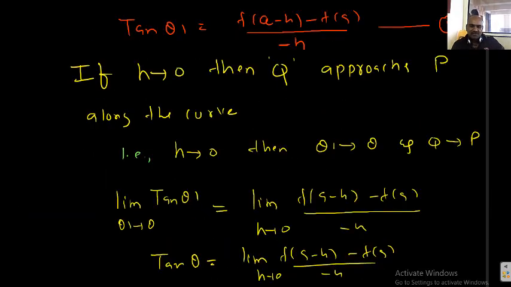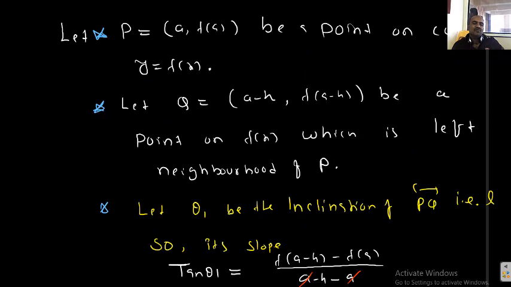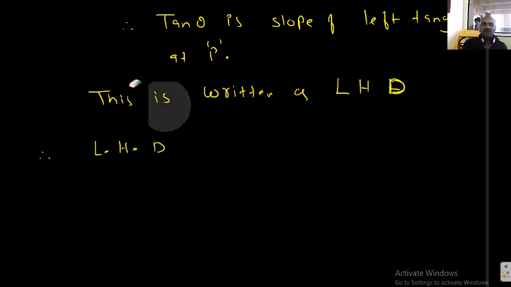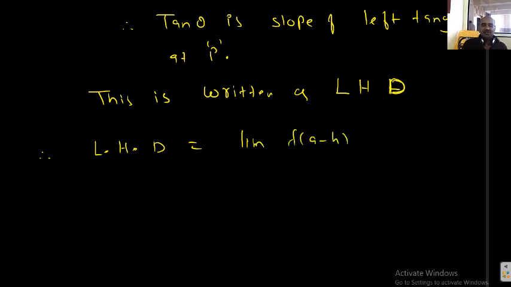So this value is called the left derivative of the curve at P, that is called LHD, left hand derivative. It is nothing but tan theta, equal to the limiting value of f of a minus h minus f of a by minus h.